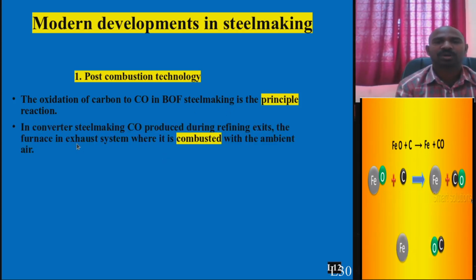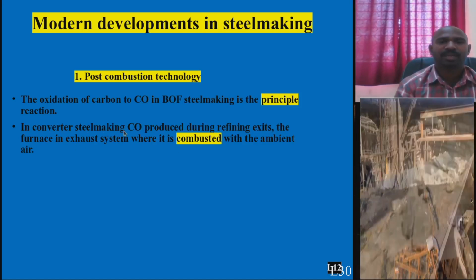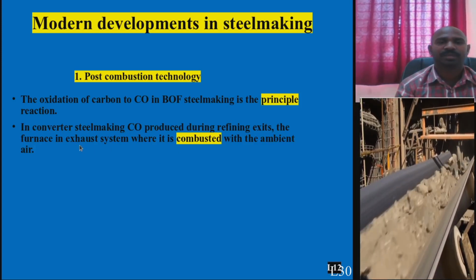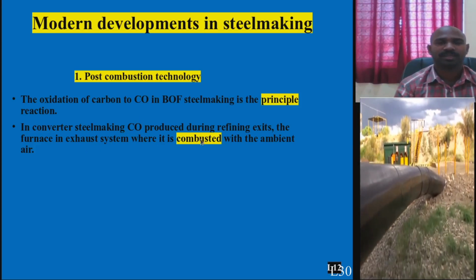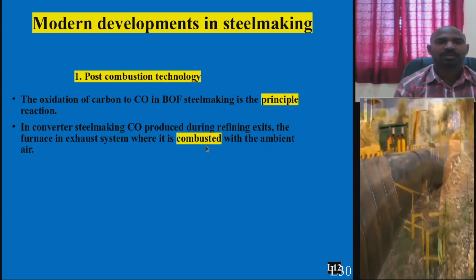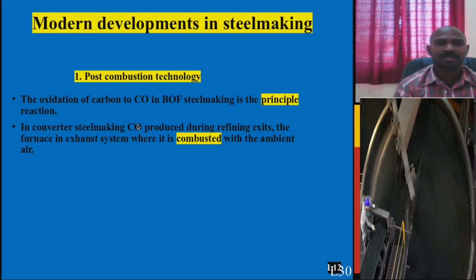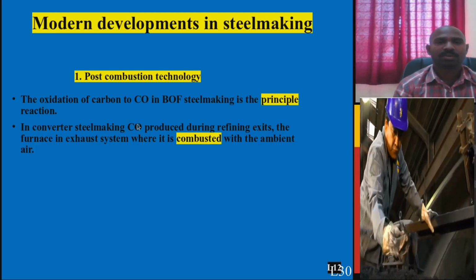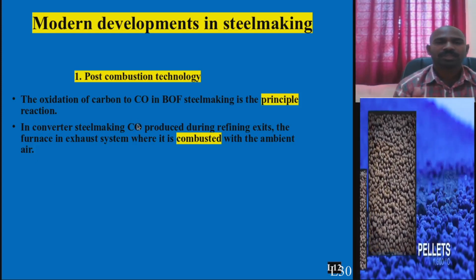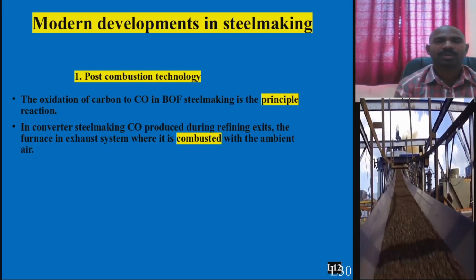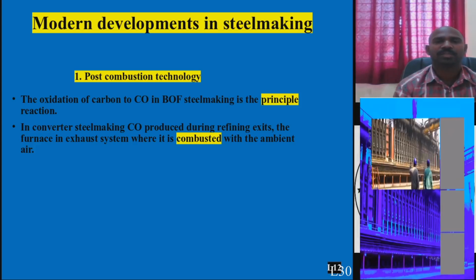But in this particular steel making process, there are a few problems: this CO goes out and combustion happens within the air. When CO is sent to the air directly, it shows a harmful greenhouse gas effect. So how do you avoid this? Is there a possibility of converting CO into CO2? How do you do it, if possible?